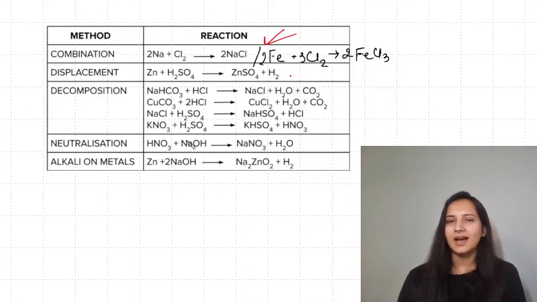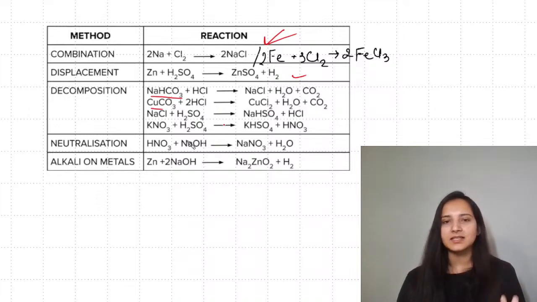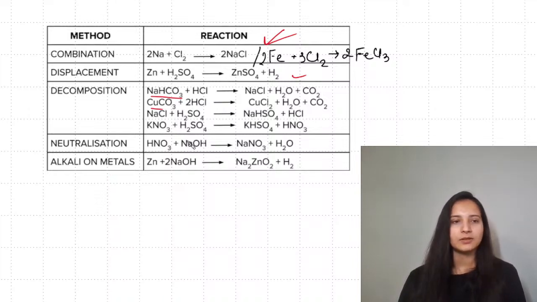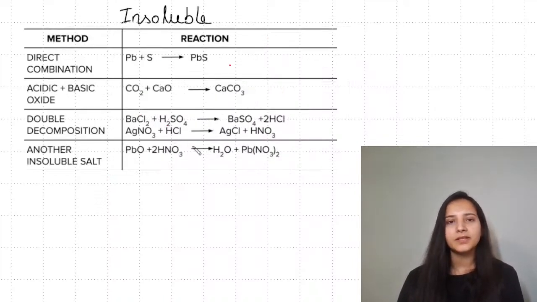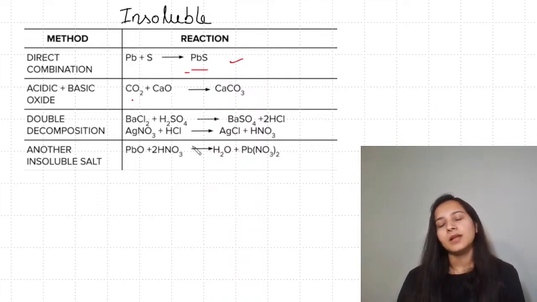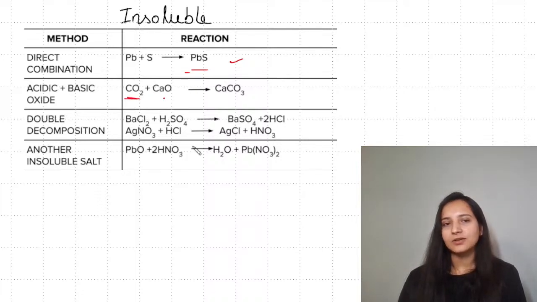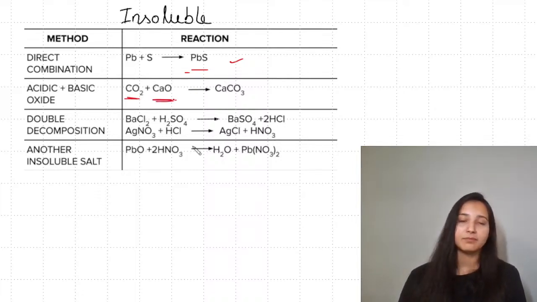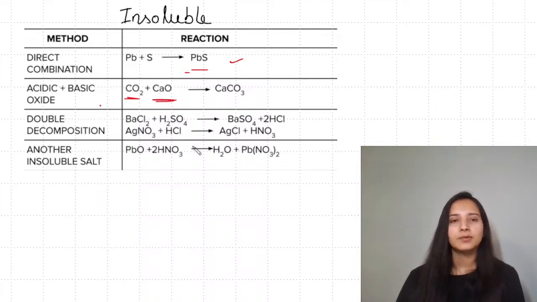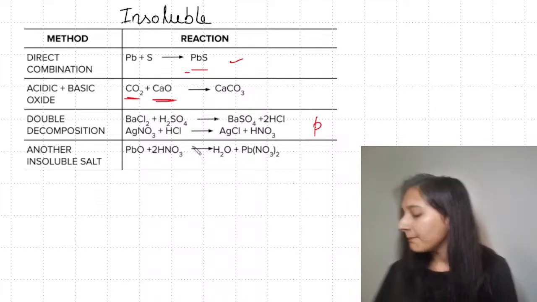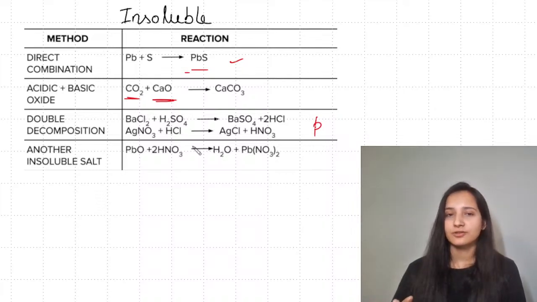Displacement reaction, when you are having metal and acid over here. Decomposition reaction means these carbonates or bicarbonates are breaking to give you their gases along with salt and water. Neutralization, simple acid and base reaction, alkali all metal, we have discussed this. Direct combination for insoluble salt will be your lead sulfide, acid and basic, as in oxides of non-metals, they are acidic, oxides of base of metals, they are basic. So this is an example of that. Double decomposition, this is also an example. In board exam, once it was asked by using the term precipitation reaction.